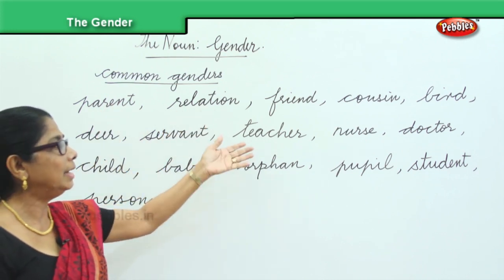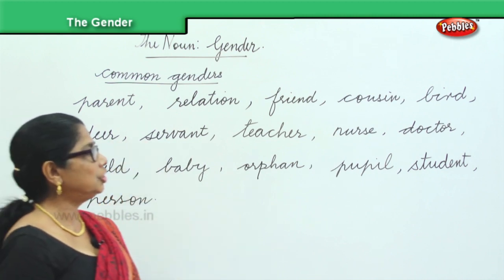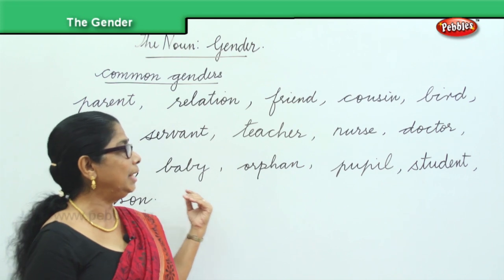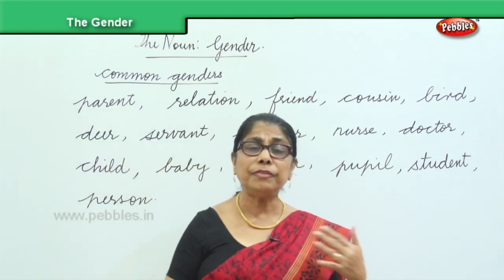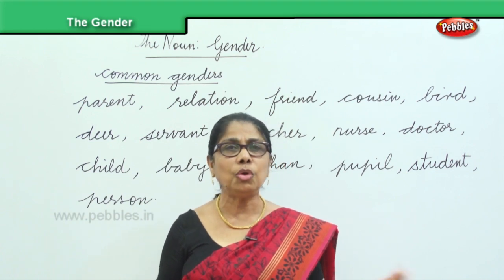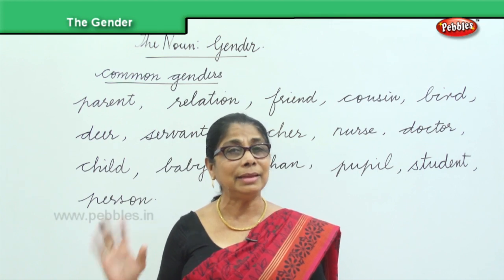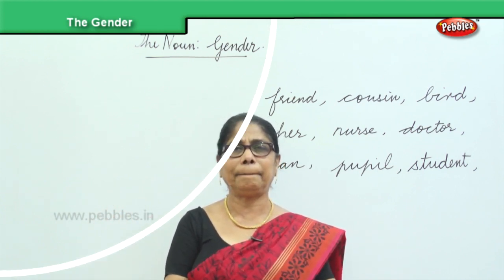Relation, friend, cousin, bird, deer, servant, teacher, nurse, doctor, child, baby, orphan, pupil, student, person. When you refer to any of these, they do not have masculine or feminine gender. You can use anything. It's common either for male or female.